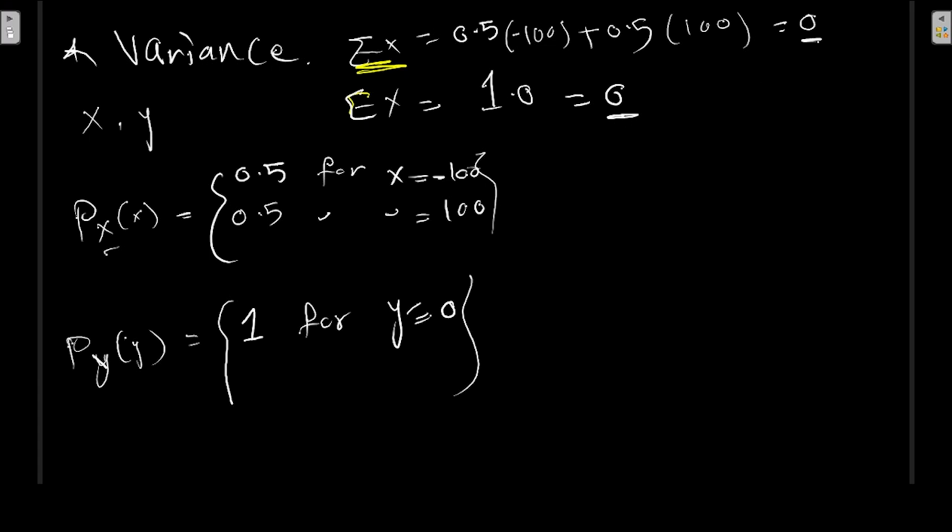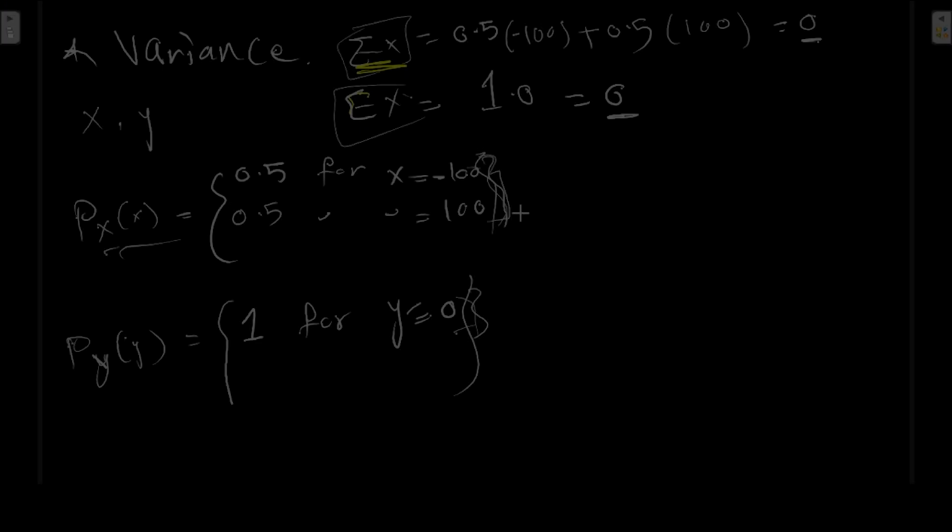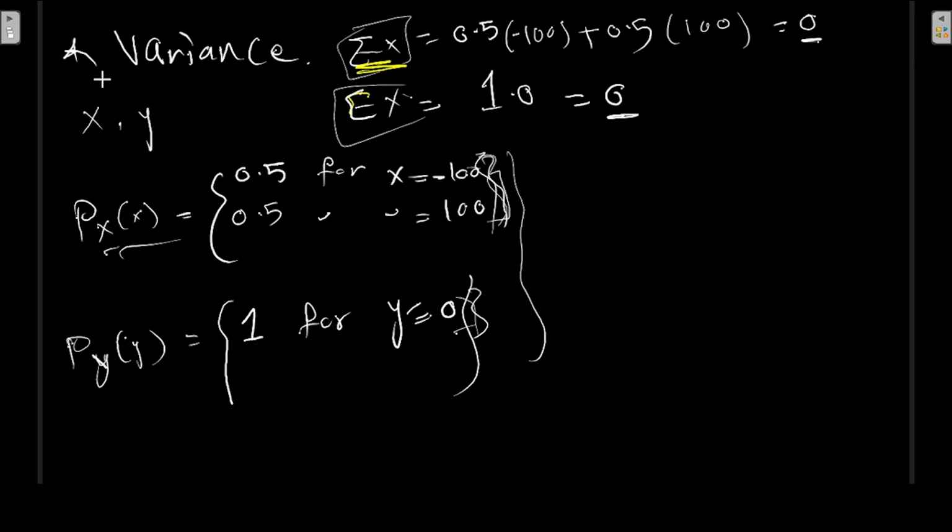And now their distributions are completely different. If you look at the distribution of x, it's a wide range, but the distribution of y is constant at 0. What is happening? The problem is that the variance is a measure of how spread out the distribution of a random variable is. So their distributions cannot be captured by speaking about the expected value. That variation will be captured using the variance formula.